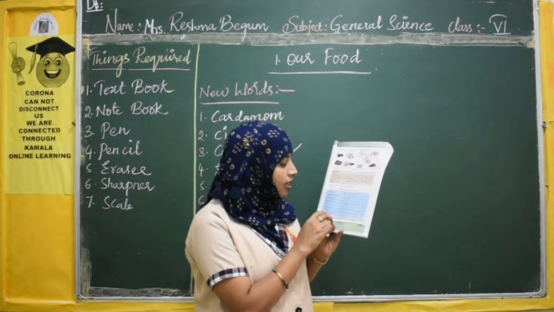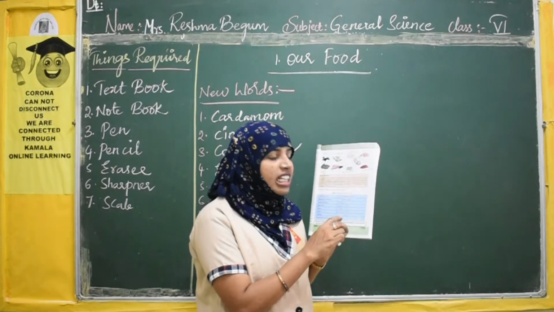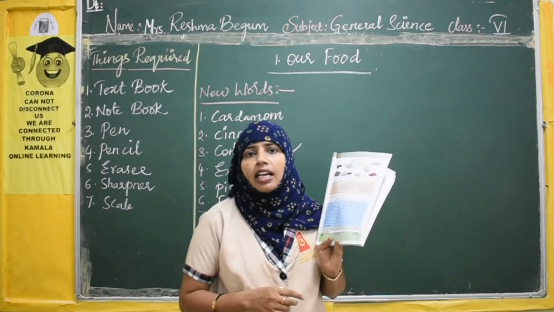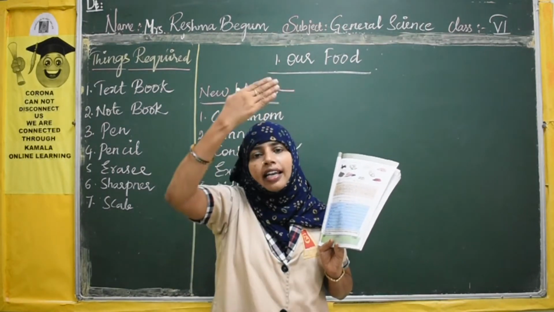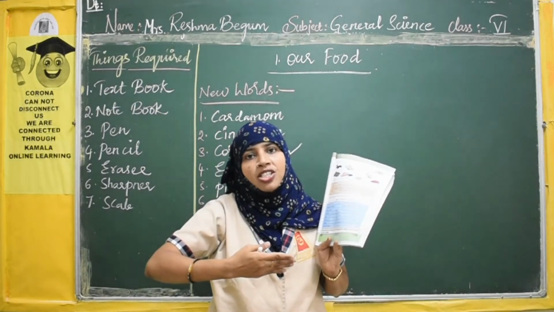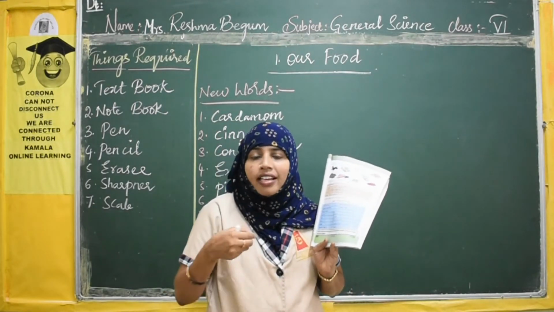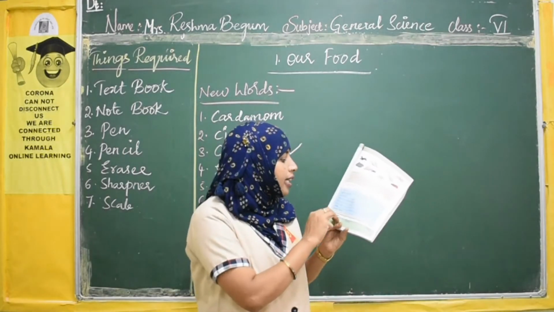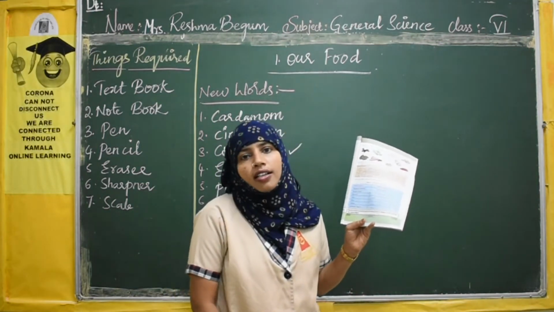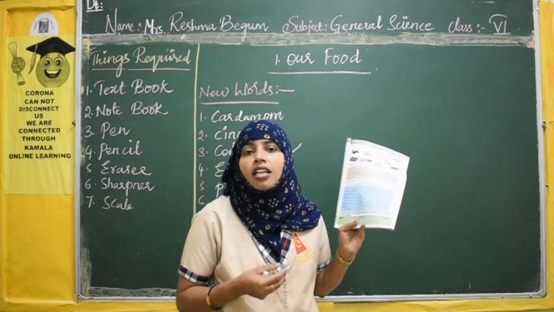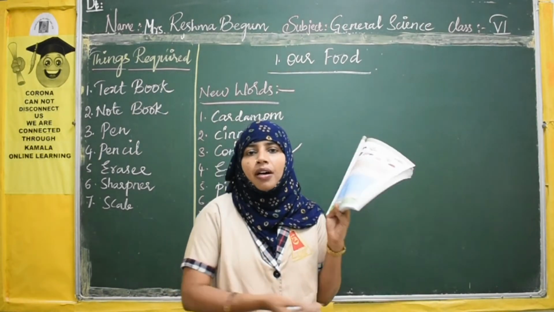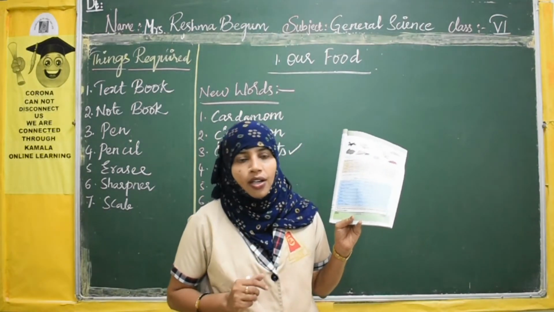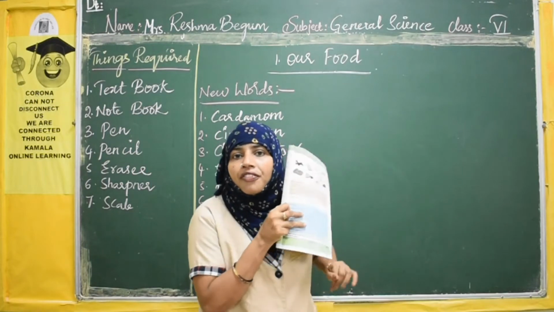Next coming to the cabbage. In cabbage, leaves part we consume and stem. Now you may think where the stem is present in cabbage. Normally when you cut a cabbage in a longitudinal section, in the middle part you can see some white part where the leaves are attached, that is nothing but the stem part of the cabbage, okay? So that also we consume. Next is asafoetida, inguva. Normally Brahmins I think make most use of this. In sambar and pickles they add this inguva, which is obtained from the stem part of the asafoetida plant. I hope you all have finished this.